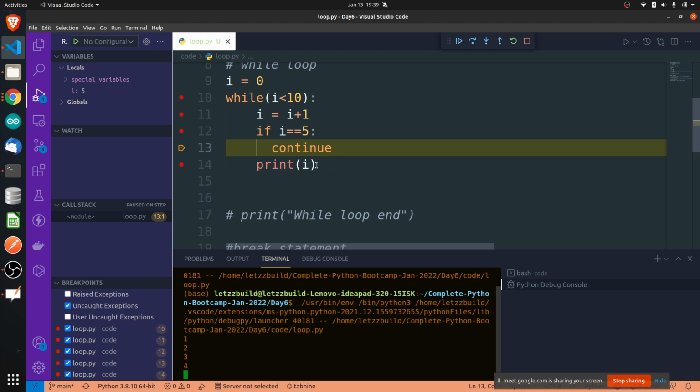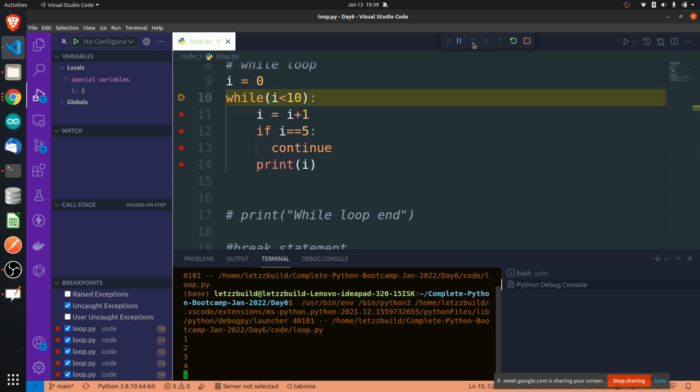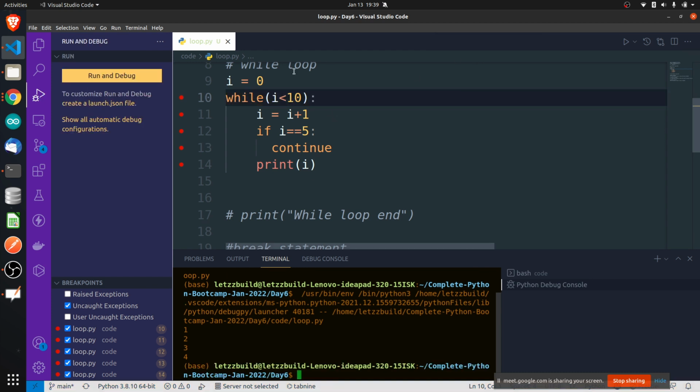Whatever lines are there below, if again 10 lines could be there below, all 10 lines could be skipped. Do it once more, step. Yes, it went here. It did not actually print anything here. See here, it had to print this, but it did not print because of this continue word. It actually skipped that iteration. Whatever lines are there below the continue, skipped it, went from starting again. Is that clear? And remaining things it will work as it is.